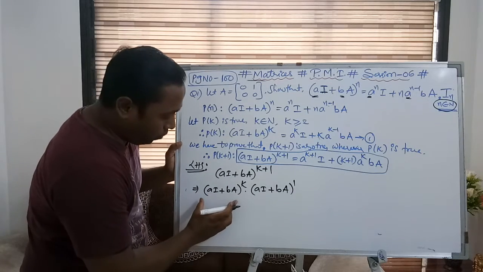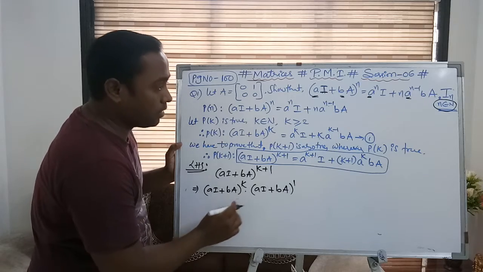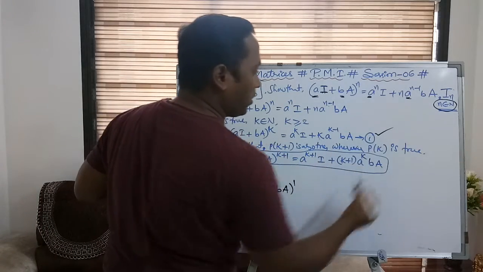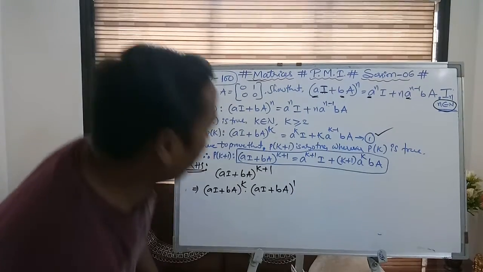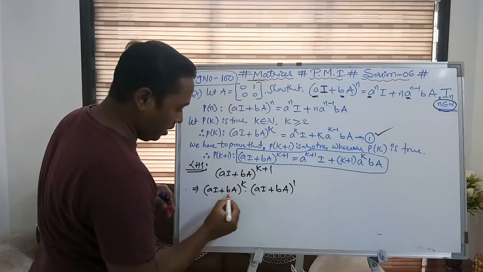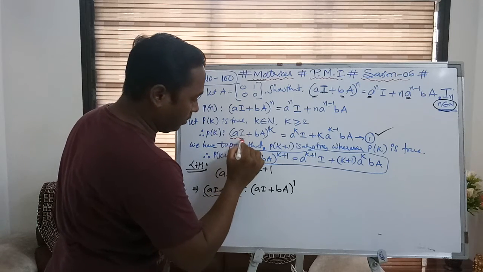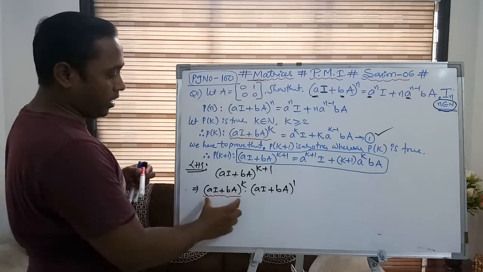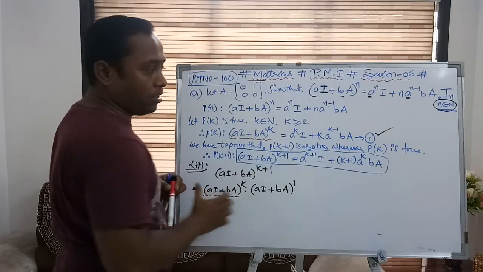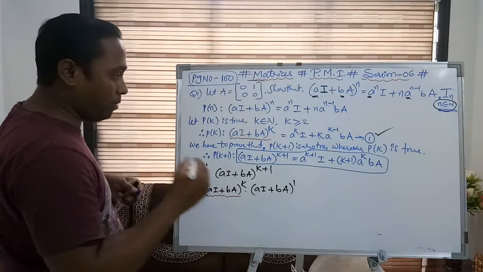And you know what is the value of this quantity? This can be read from result number 1. I am just highlighting with a pen here. See, this value can be replaced with this quantity from result number 1. So I am going to do that here step by step.